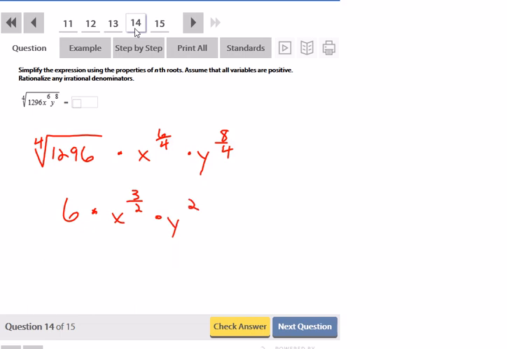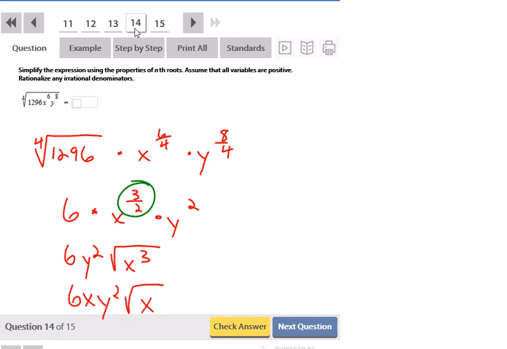Because this x is the only one that still has a rational exponent, that's going to have to be rewritten as a radical. So I have 6y squared on the outside. Then I'm going to have a square root of x to the 3rd. But with that x to the 3rd, I still have enough x's that can come out. I can bring out an x, so that's going to be 6xy squared. And on the inside is still an x.